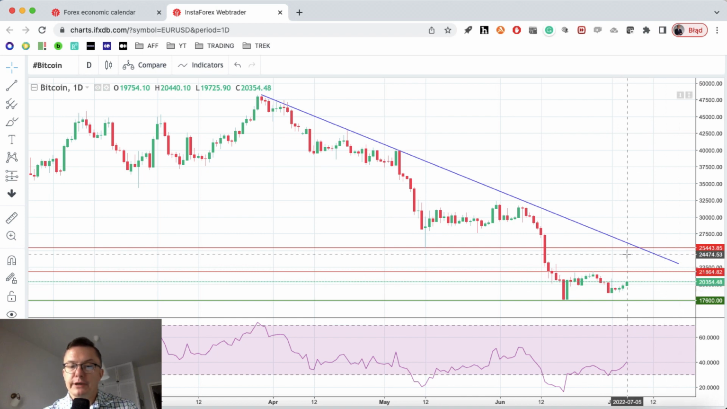So we need to break above two crucial levels in order to rally higher on Bitcoin: 21,864 and 25,443. Those are the levels that need to be broken in order for the market to rally. Otherwise, the market is in danger of making another low below 17,600.